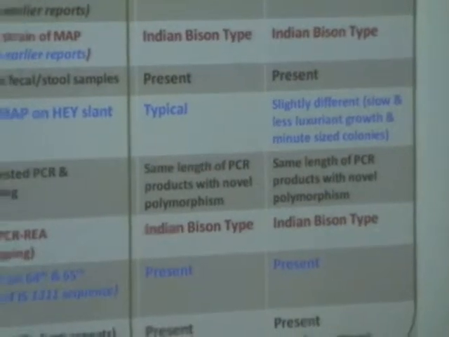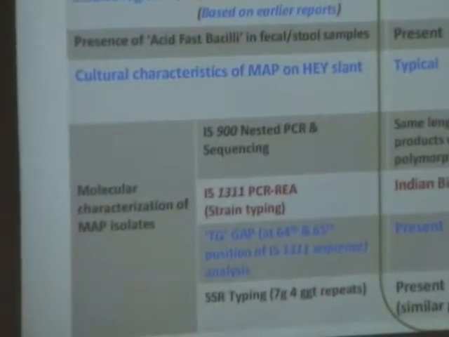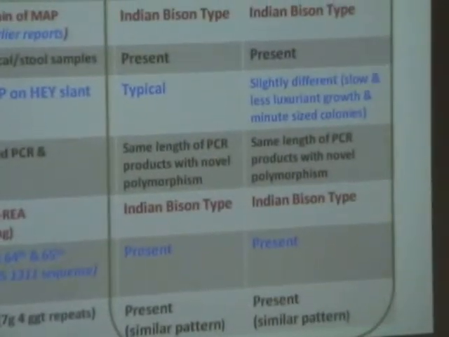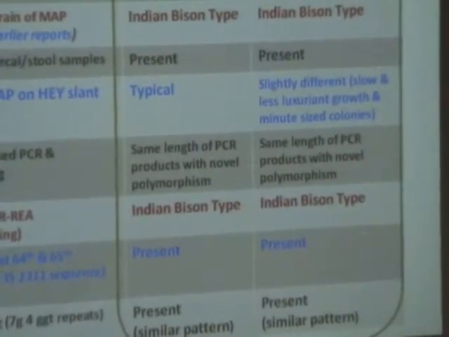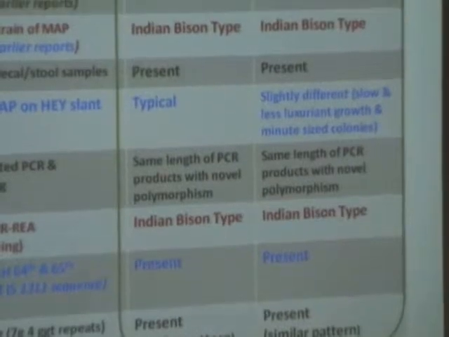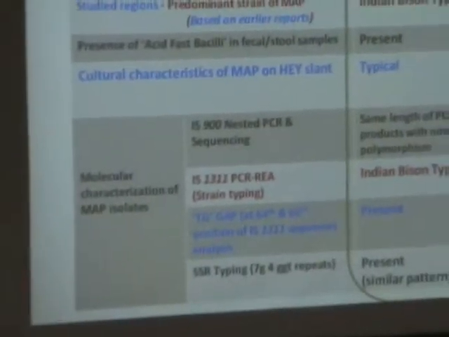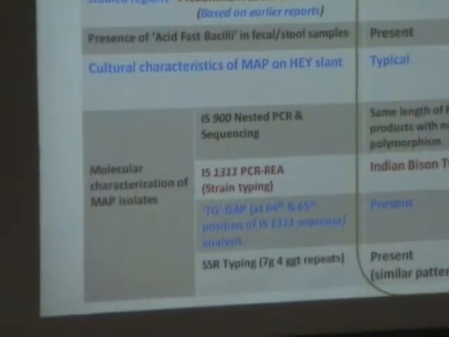Then, cultural characteristics on the hay medium: we are getting typical characteristics in the isolates from goat herds. But in the case of human beings, sometimes we still get very slow growth, and it is less luxuriant as compared to our animal isolates.